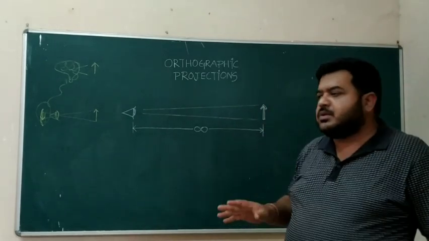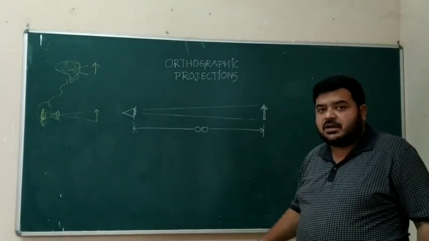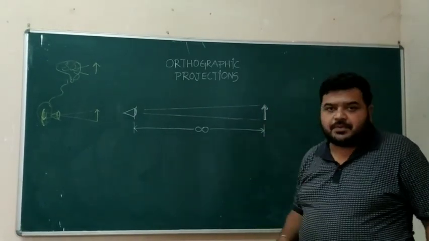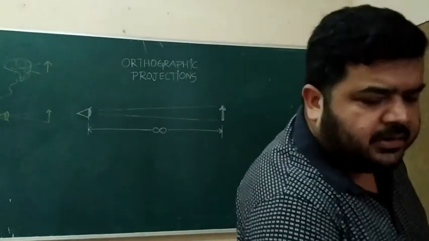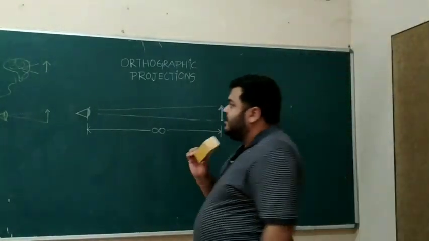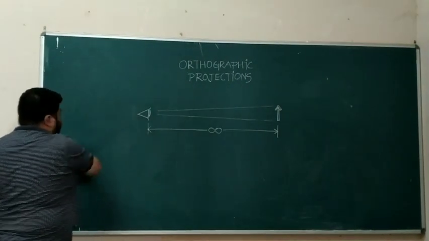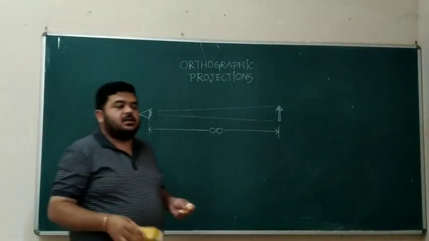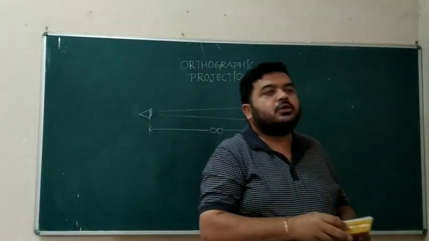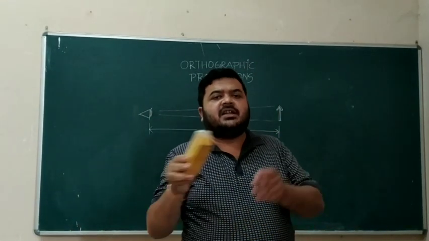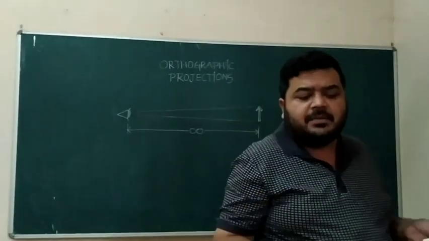Now, the first type of projection which we try to learn is orthographic projection. Orthographic projection is a type of parallel projection. What do I mean by parallel projection?